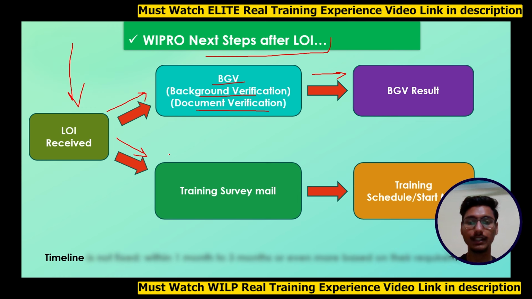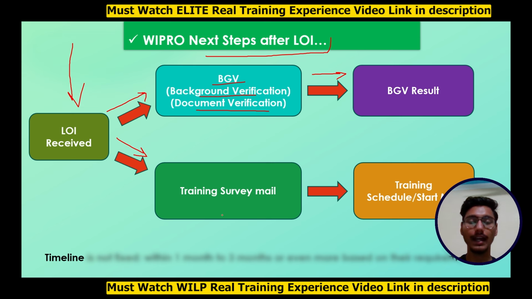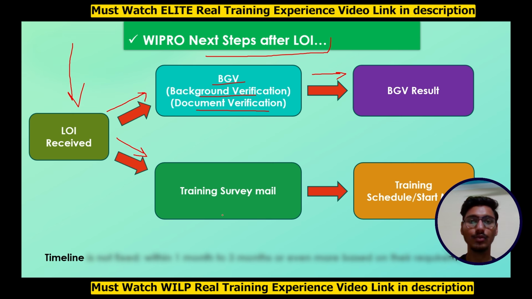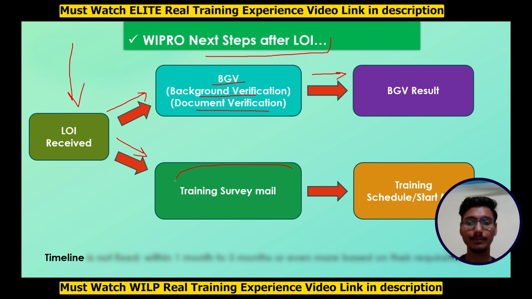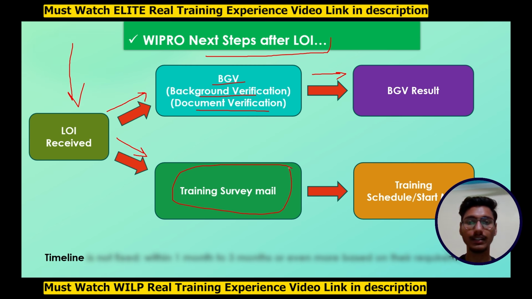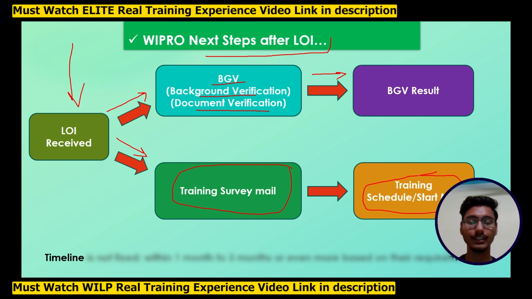After the BGV result, you will see the training survey mail. The training survey mail is a mail in which the survey link is mentioned, and you have to fill in the survey saying that you are available to attend the pre-skilling training. So firstly you will get the training survey mail. Then after filling it, you will see the actual training start mail in which the training schedule will be given.